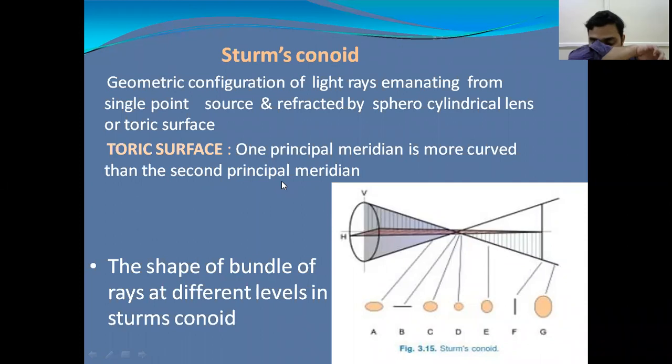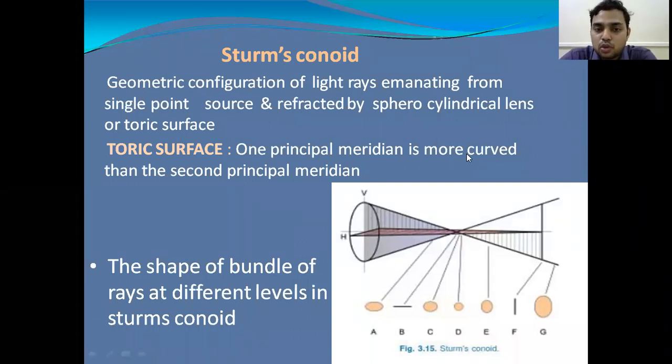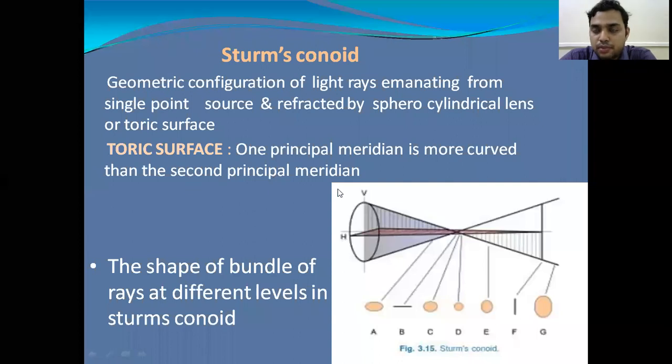Coming to the Sturm's conoid. What is Sturm's conoid? Suppose there is a toric surface. What is a toric surface? It is a surface in which one principal meridian is more curved than the second principal meridian. So nothing but it is an astigmatic surface. So here one principal meridian is more curved when compared with the second principal meridian.